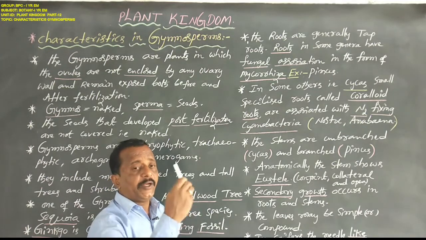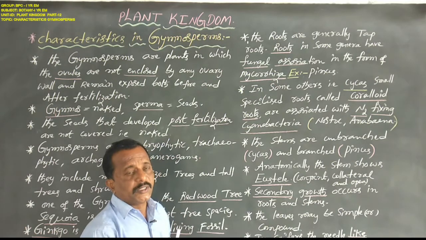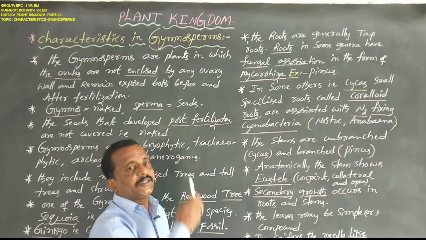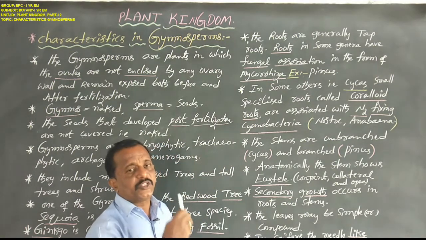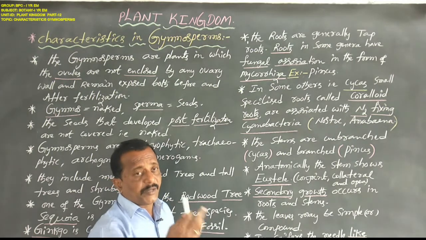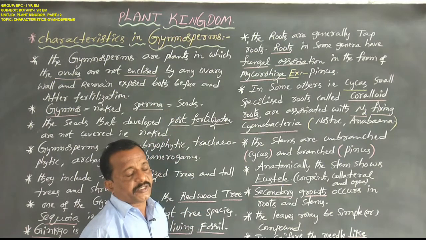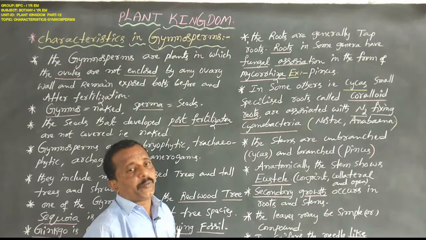In pteridophytes mainly adventitious roots are developed. In gymnosperms, adventitious roots as well as tap roots develop, especially tap roots. Why? Because some of them are smaller trees and some are taller, largest trees. So in the larger trees, well developed tap roots are also present.